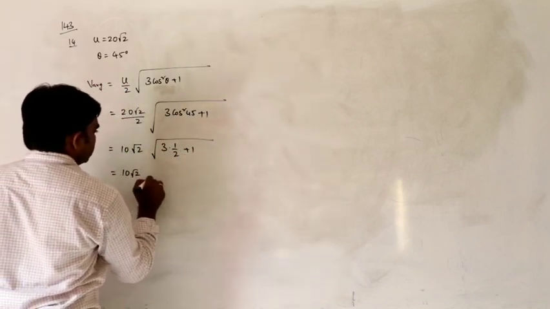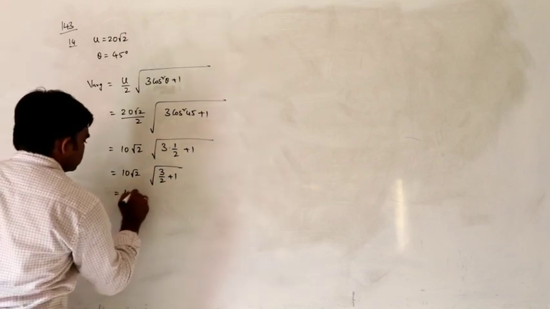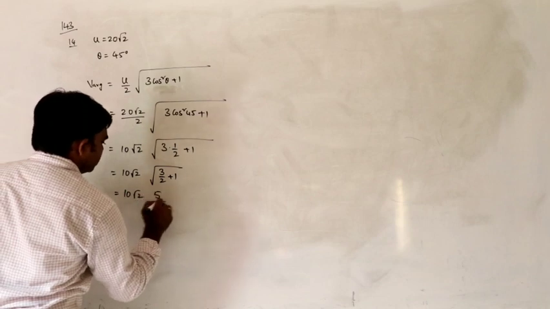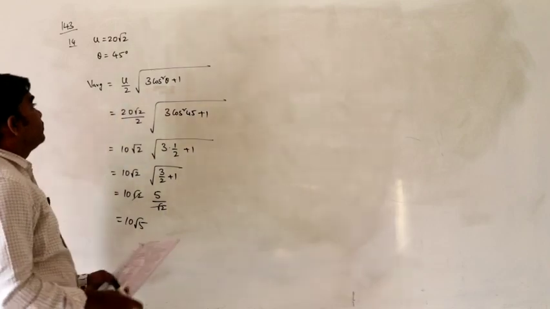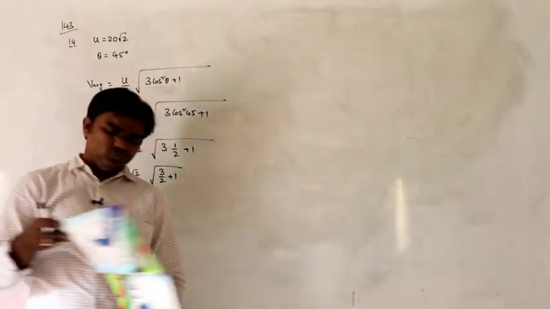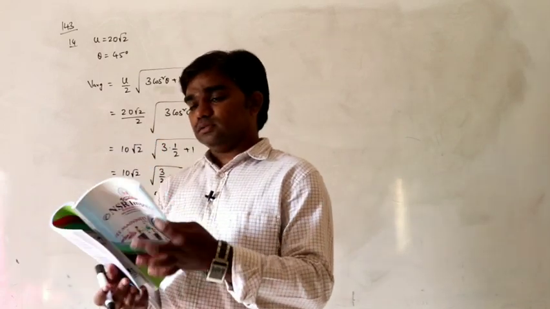So 10 root 2 into under root 5 by 2, which is 5 by root 2. Root 2 cancels, that is 10 root 5. That is the average velocity. So just substitute in that formula, that is the only thing.